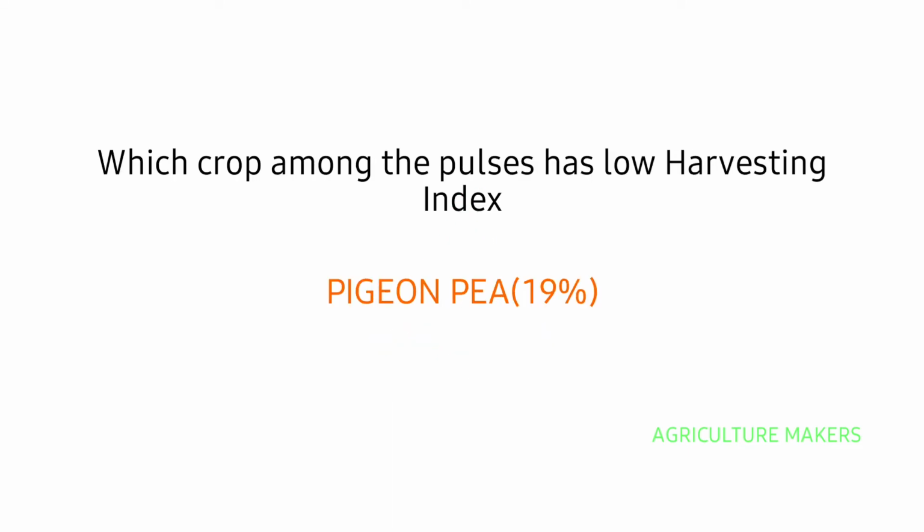Next to this, which crop among the pulses has low harvesting index? It is pigeon pea, Cajanus cajan, and its harvesting index is only 19%.